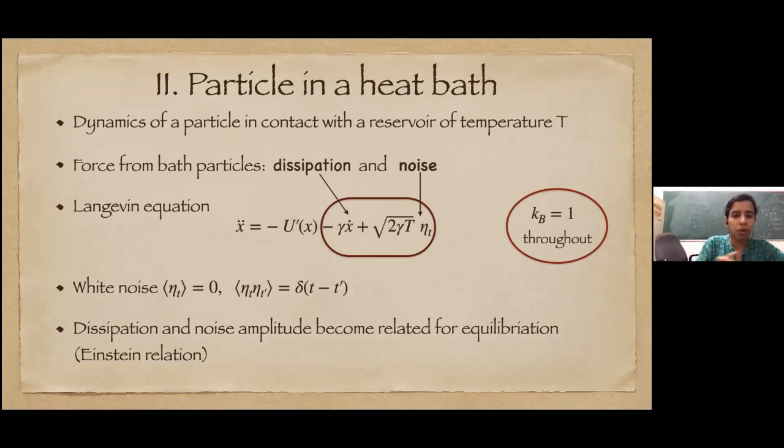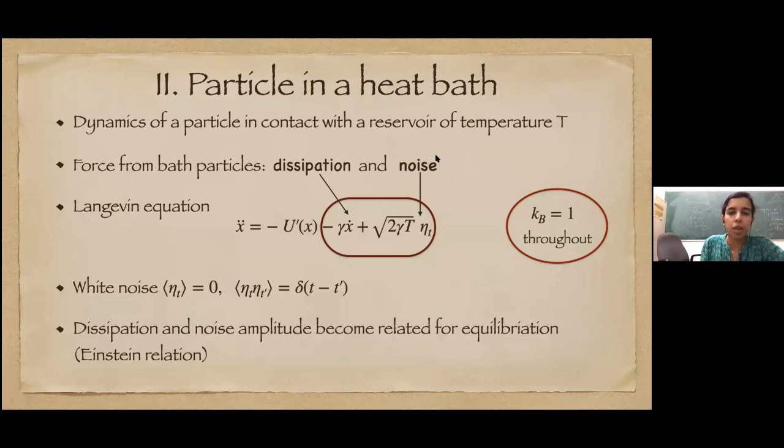Okay. So, particle in a heat bath. We are considering a single particle in contact with a thermal bath, which gives the temperature T. The thermal bath is of course a big collection of particles. This tagged particle, which we are just tracking, collides with all these bath particles. But we are writing an effective equation for our single particle, and we assume that all the time scales in the bath are very fast.